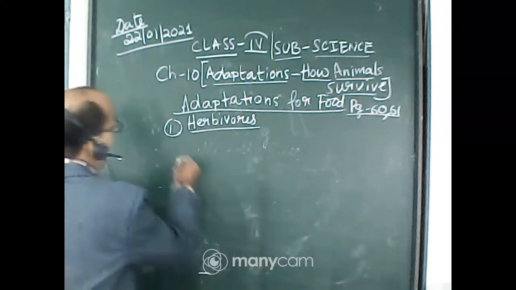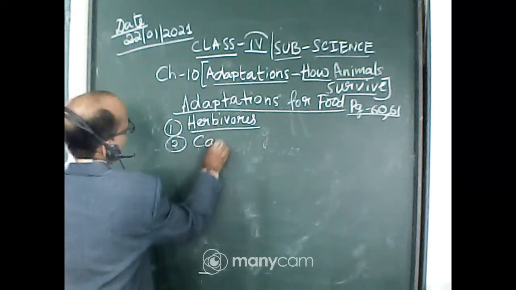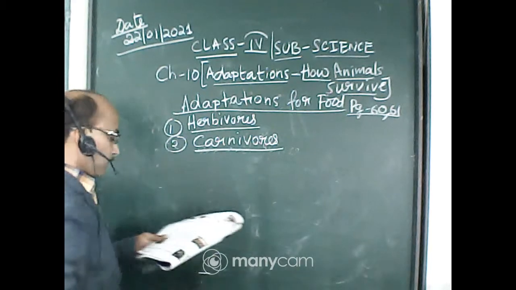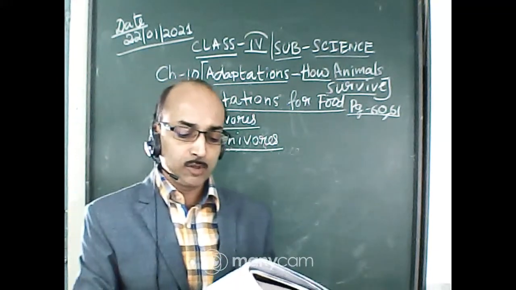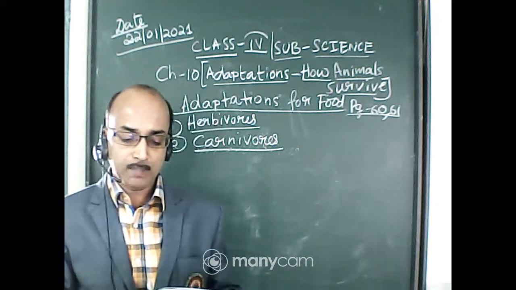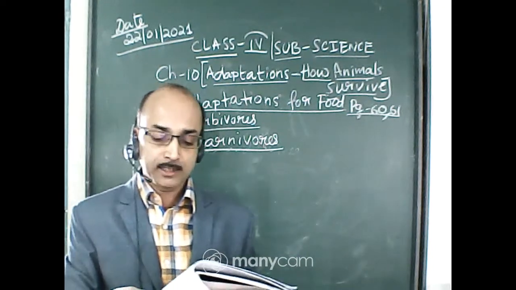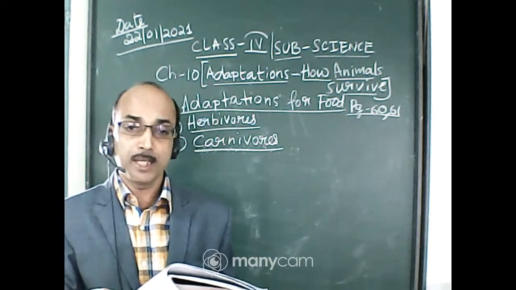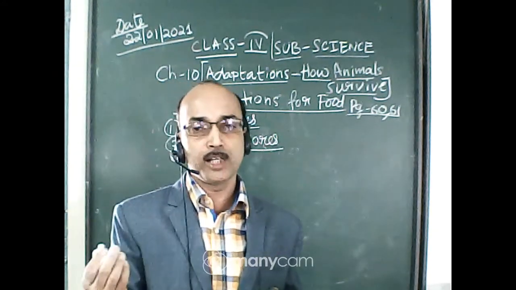Next is carnivores. Lions and tigers are carnivores. These animals eat flesh of other animals. They have sharp tearing teeth that are called canines for hunting and tearing the flesh of their prey. So carnivores, you know, they are flesh eating animals.